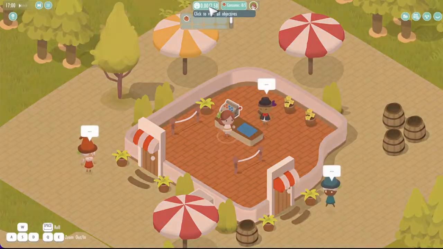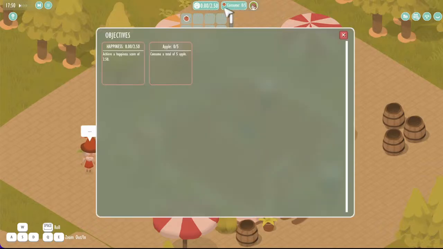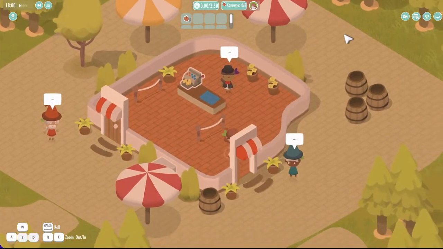So you can see the objective here, and you can see how the other students that have played this level before have achieved those objectives, in this case by consuming apples. And if I click here, I get a breakdown of the objectives even more. So I'm gonna go on.